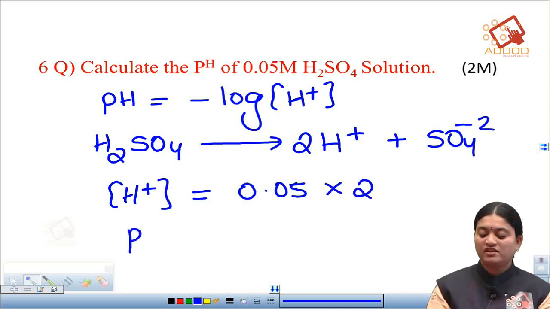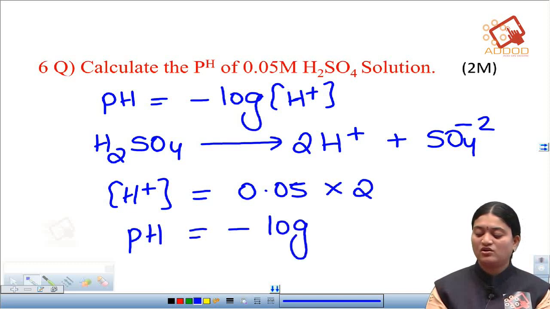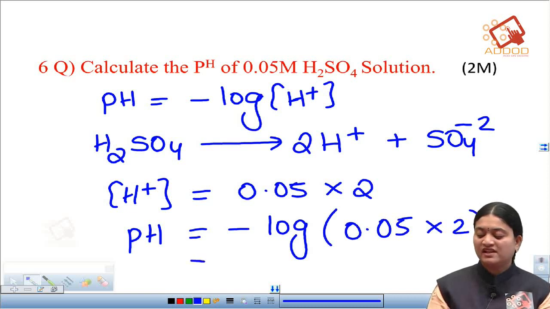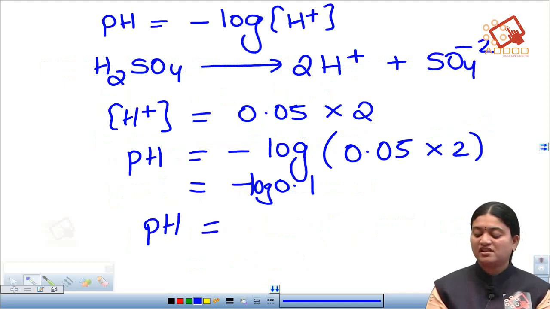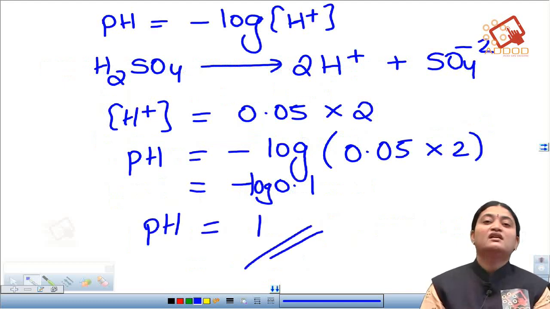Therefore pH equals minus log of 0.05 into 2. So this we get as minus log 0.1. Therefore the pH is equal to 1. So the answer for this is 1.